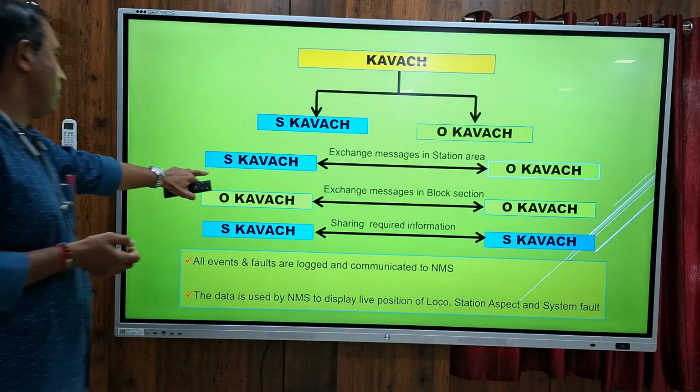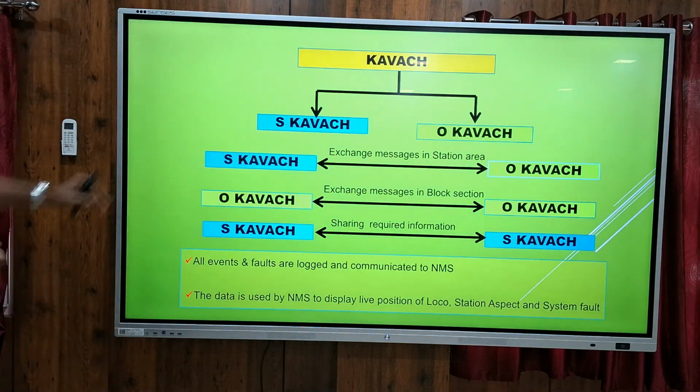All the events captured, whether in onboard KAVACH or stationary KAVACH, are logged and communicated to the network management system. That is a server maintained by RDSO, and all the incidents related to KAVACH working are recorded in it.